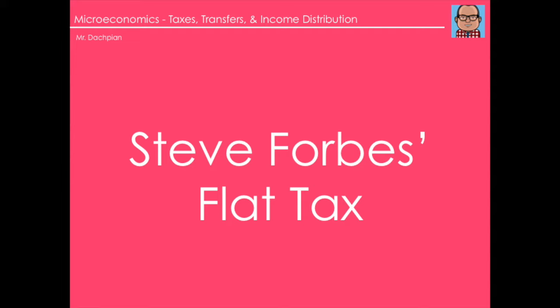When Steve Forbes ran for president in 1996, his campaign centered on a flat tax of 17%. Here's how it worked. One, a flat 17% marginal tax rate. Two, no tax for the first $36,000 of income. And three, taxes applied to only the wages. No tax on personal savings, pensions, or the like.